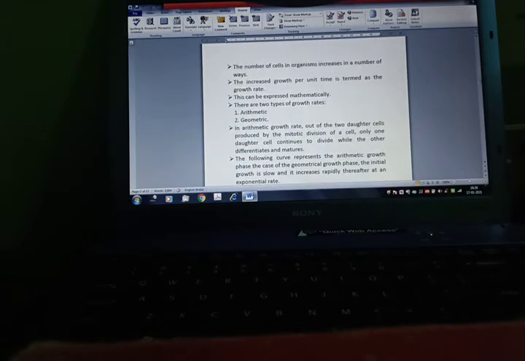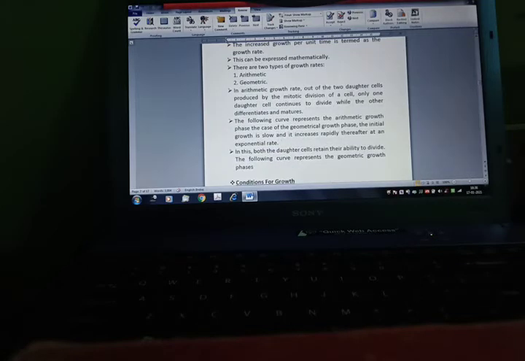Now, growth rate. The number of cells in an organism increases in a number of ways. The increased growth per unit time is termed the growth rate. This can be expressed mathematically. There are two types of growth rate, arithmetic and geometric. In arithmetic growth, out of two daughter cells produced by mitotic division of a cell, only one daughter cell continues to divide while the other differentiates and matures.